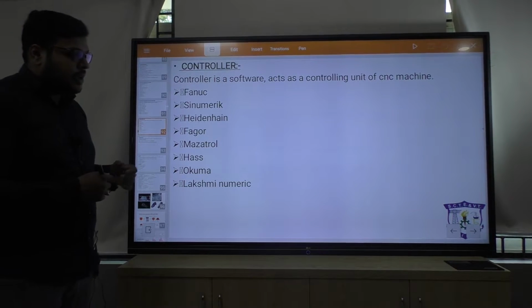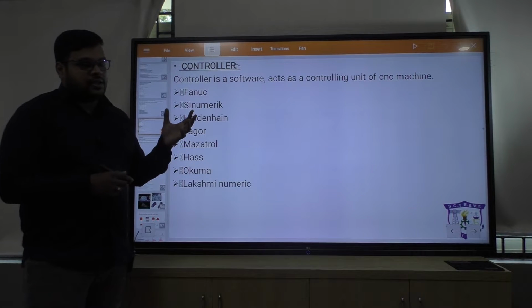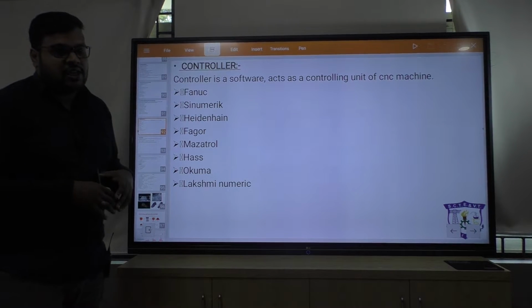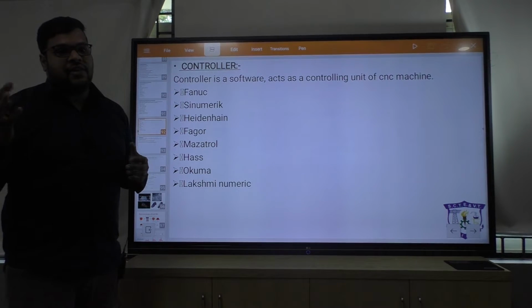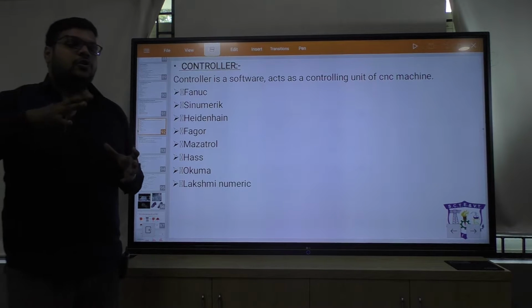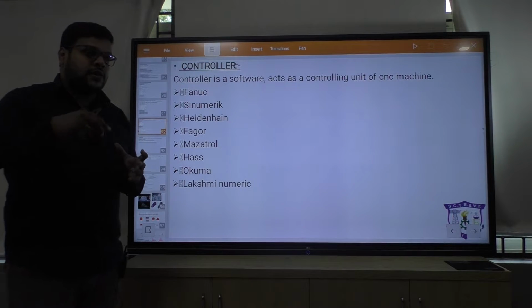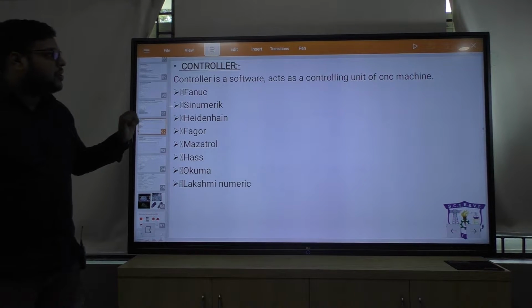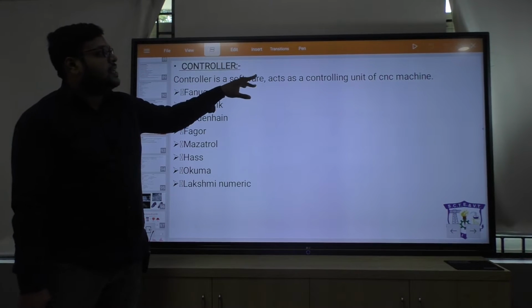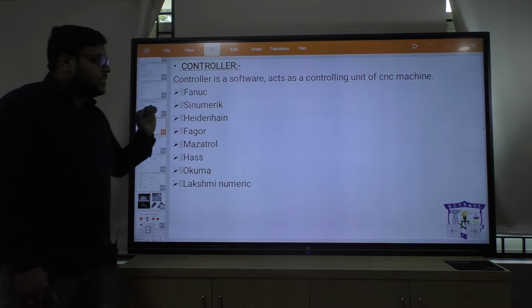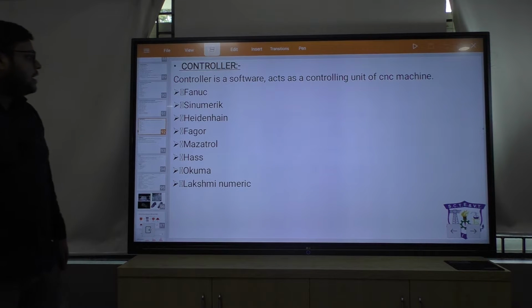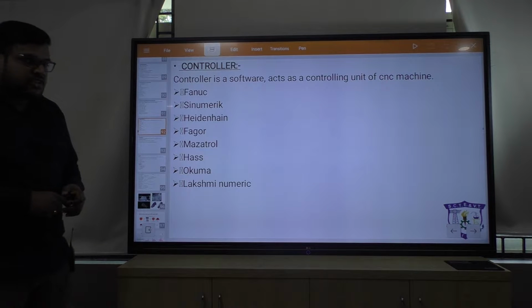In additive manufacturing also we are using some type of controllers. Controllers are nothing but the brain of the machines. Whatever input you provide, the controller will read that input. So the controller is the brain of the machine, or it is software that acts as a controlling unit for CNC machines. So these are the controllers which we use in CNC milling machines.